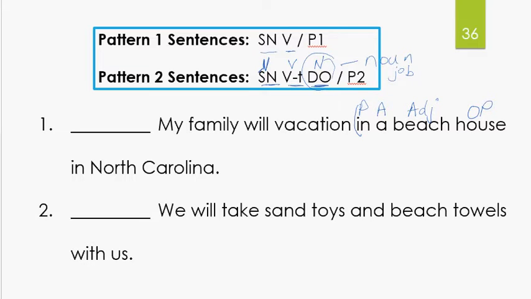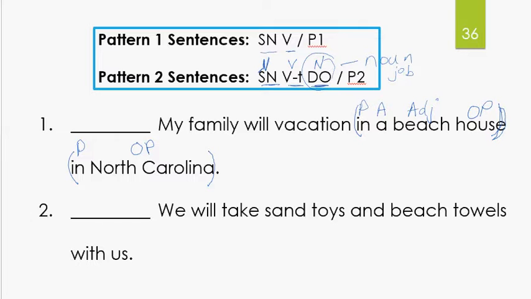Put our parentheses around that whole prepositional phrase. Do you see any other prepositions? In again. In what or in where? In North Carolina. Let's just put our object of the preposition label over this whole thing, because North Carolina is the name of a place. Put your parentheses around in North Carolina. Let's read the sentence without those.